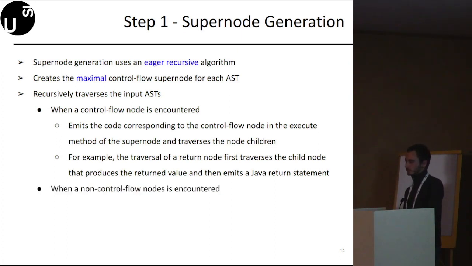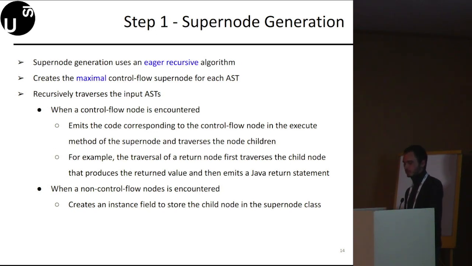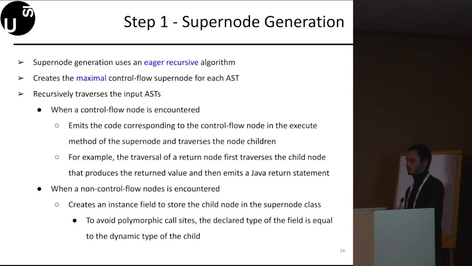When a non-control flow node is encountered instead, the algorithm creates an instance field in the supernode to store the reference to the child node. To avoid polymorphic call sites, the declared type of this field is equal to the dynamic type of the child.